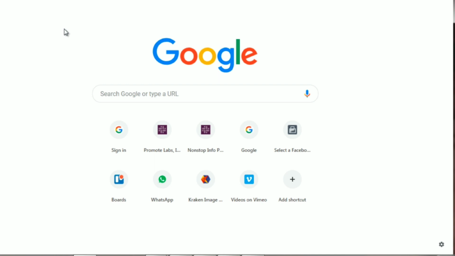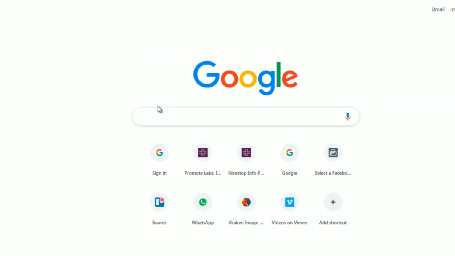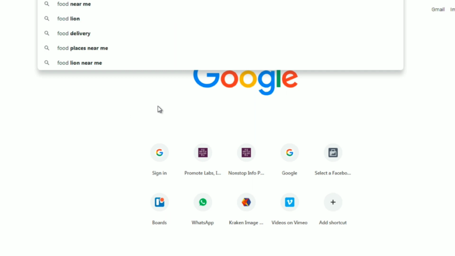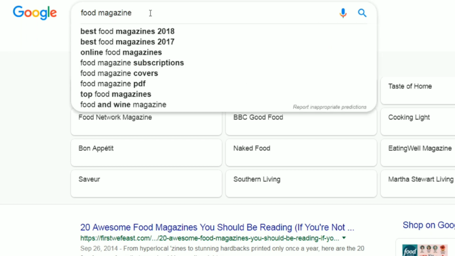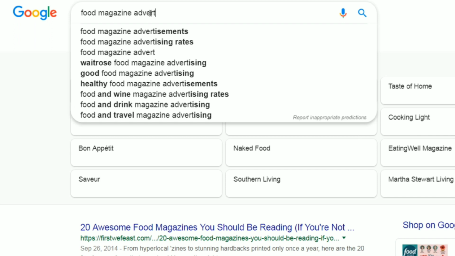A lot of times it'll tell you the exact demographic and the exact avatar you're trying to target. So for the sake of simplicity, we'll type in food magazine, like so. And you can do food magazine advertise.